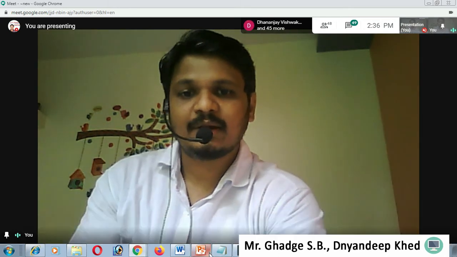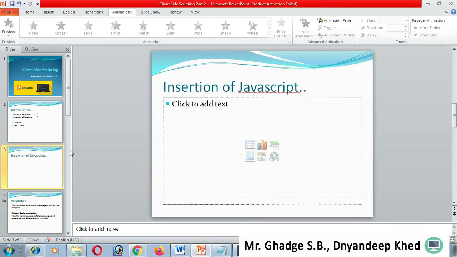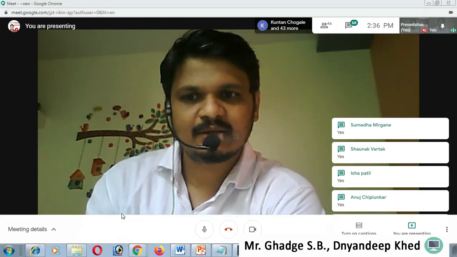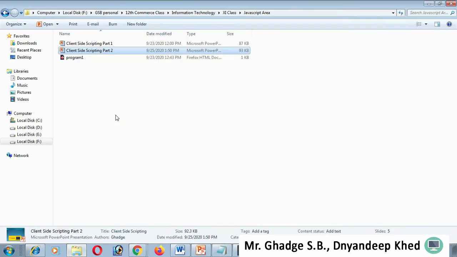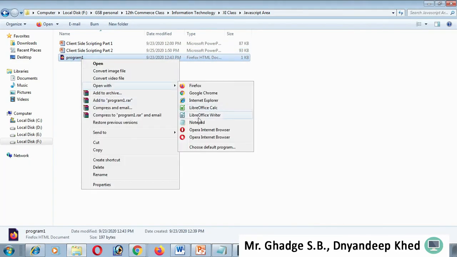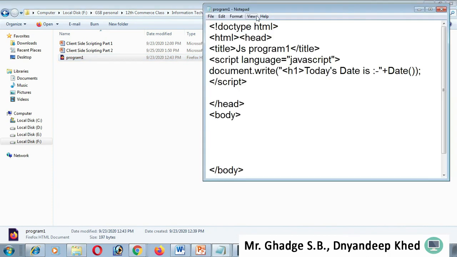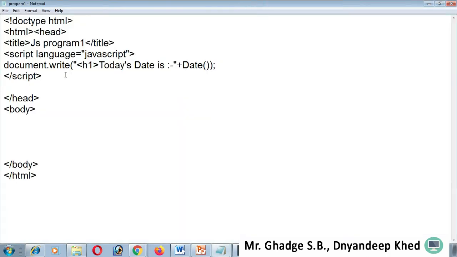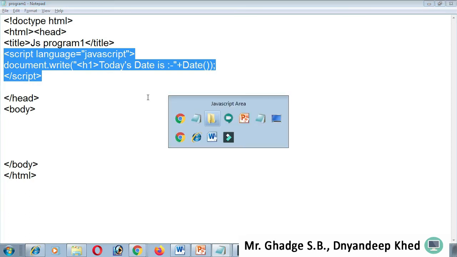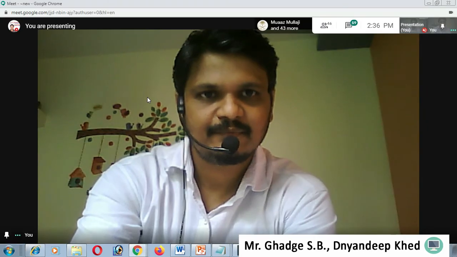Now another way of insertion of JavaScript is using the script tag externally. I want to show you. Last time I created one code. So this is a code, right? Let me open it in the Notepad text editor. So this is the actual code. Today's date is, and it displays the current date to the user.